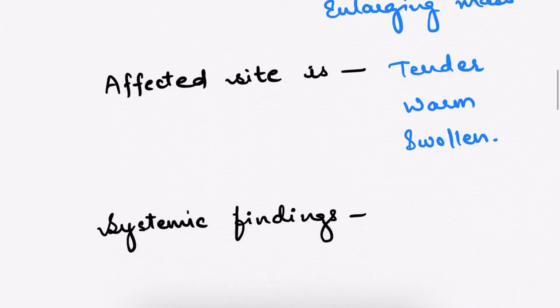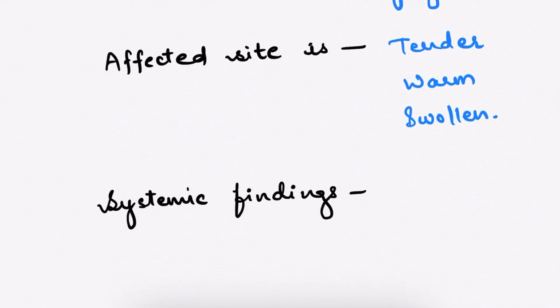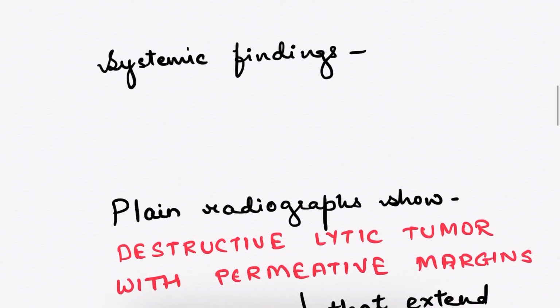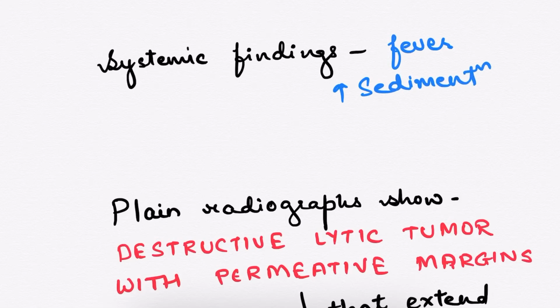Okay, so moving to the next, that is about the systemic findings. Sometimes the Ewing sarcoma also mimics some of the infections, and this may result in fever, increased sedimentation rate, anemia, and leukocytosis.